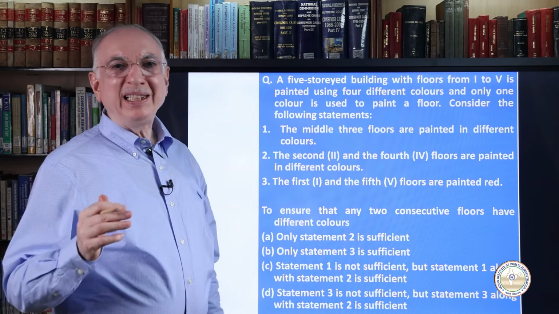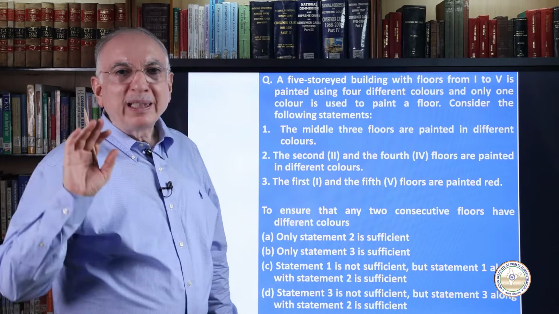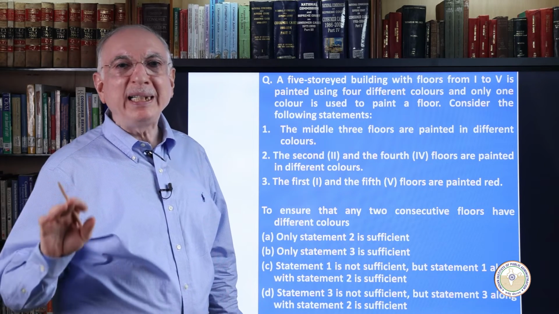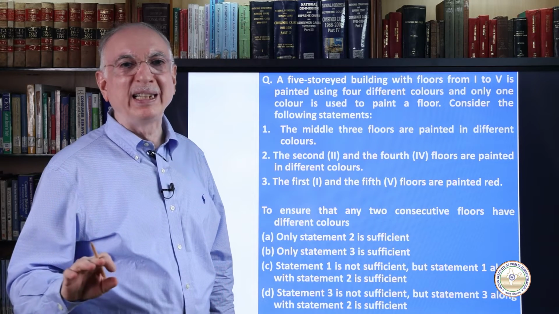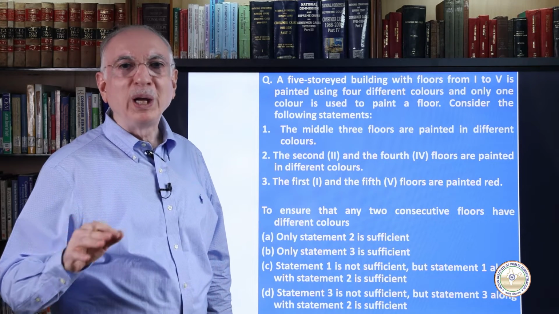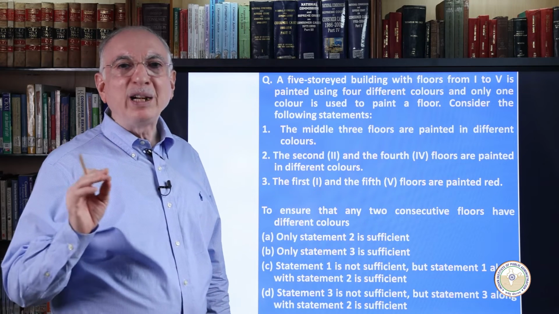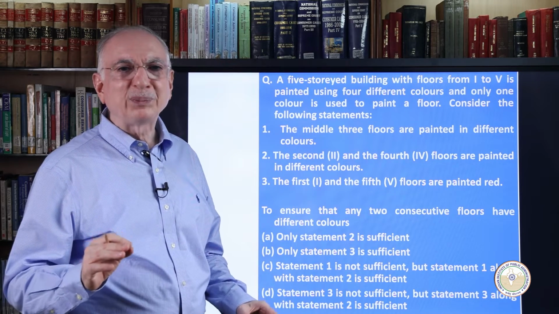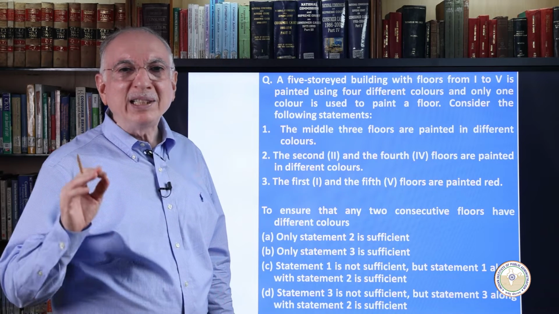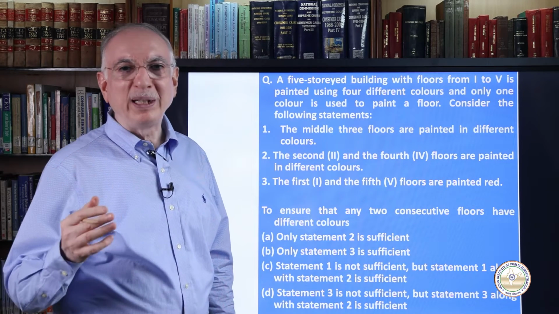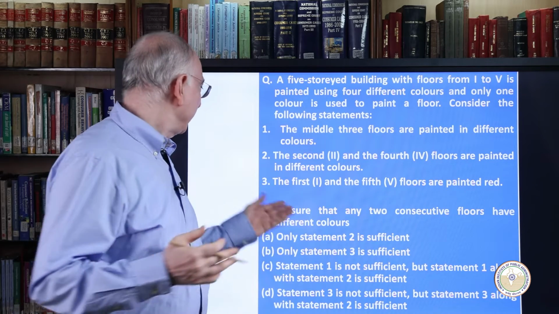Next question. The precondition is 5 floors are painted with 4 different colors. Statement 1: the middle 3 floors are painted in different colors. This does not guarantee any 2 consecutive floors of different colors, as the color of 1 and 2 or 4 and 5 can be the same. Let us look at statement 2: second and fourth floors are painted in different colors. This does not guarantee any 2 consecutive floors of different color, as the color of 1 and 2, or 2 and 3, or 3 and 4, or 4 and 5 can be the same.